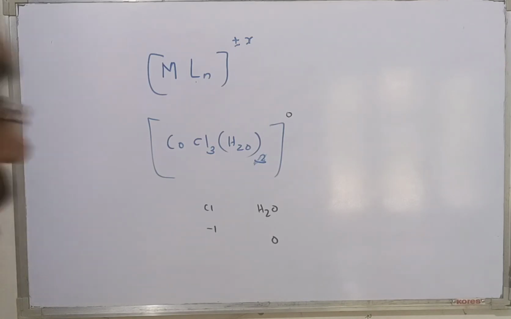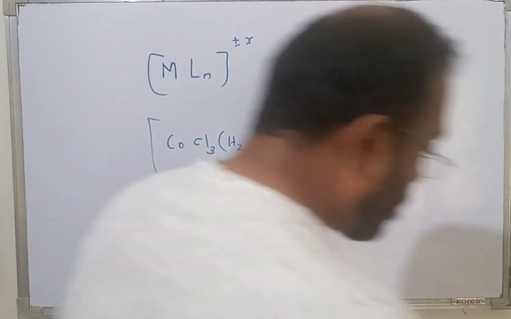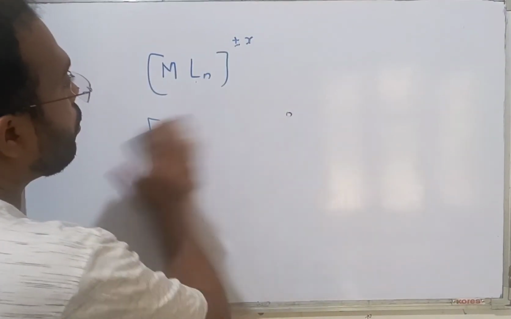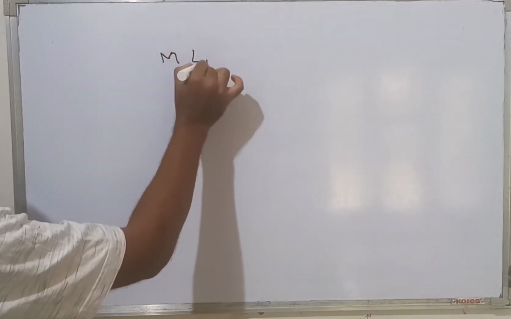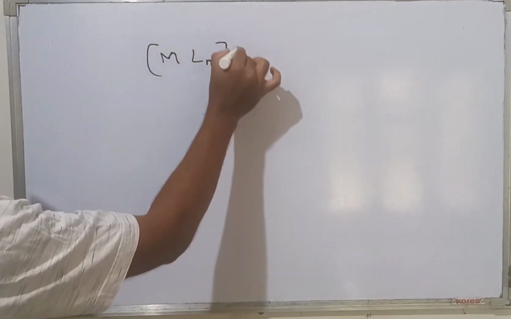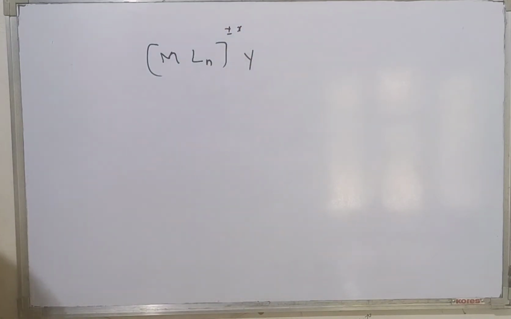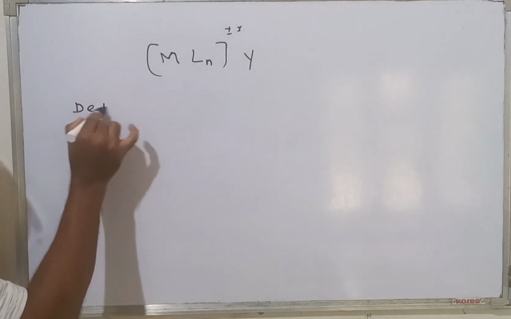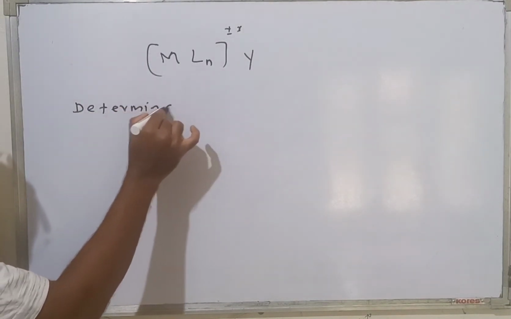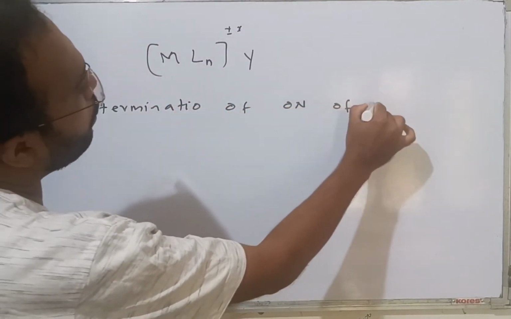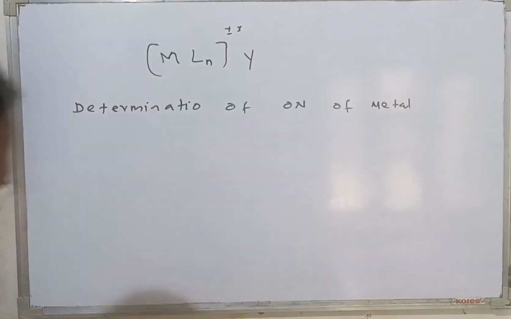That's a must. Now, determination of the oxidation number of the central metal atom. The question is, what is the oxidation number of this metal in [MLn]^(±x)?